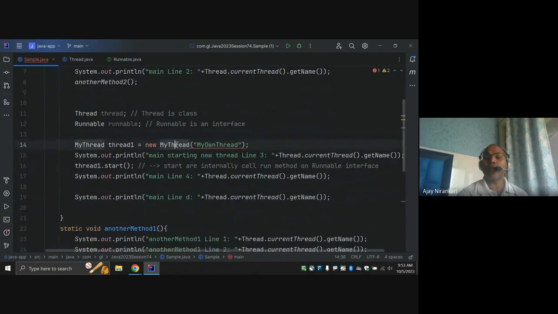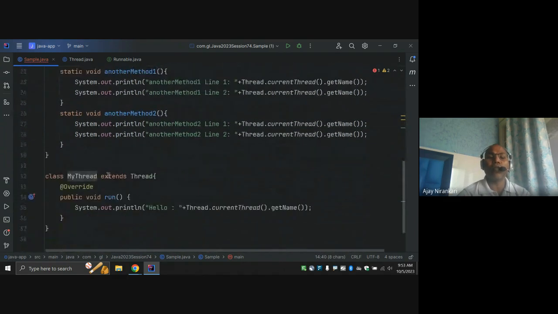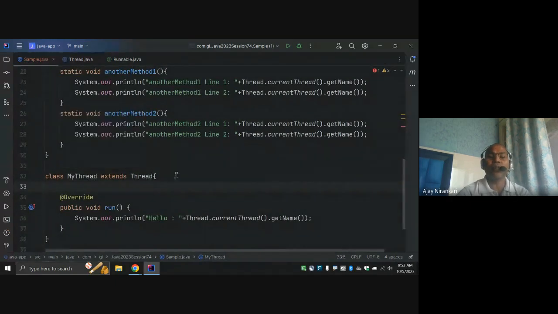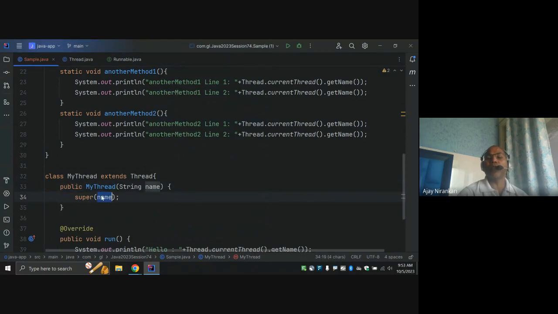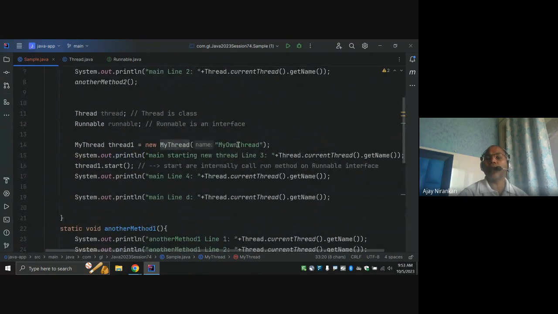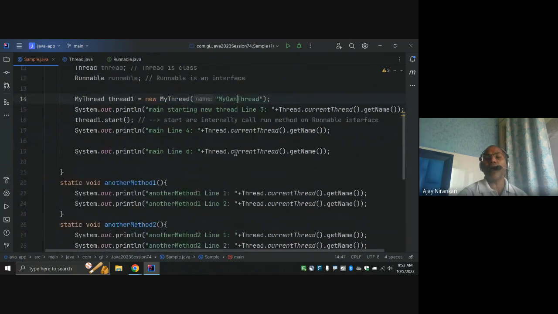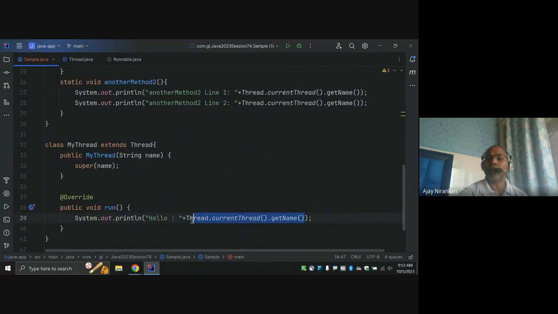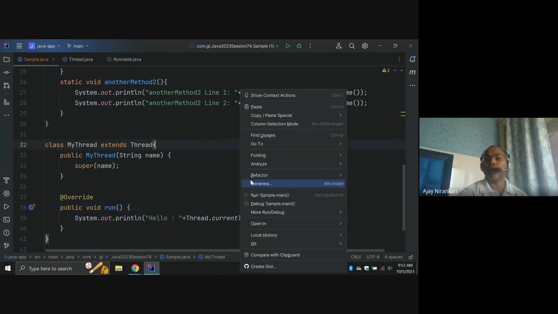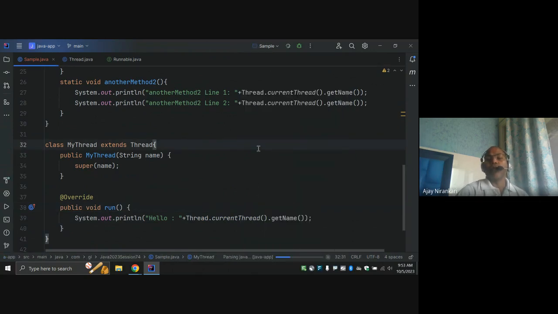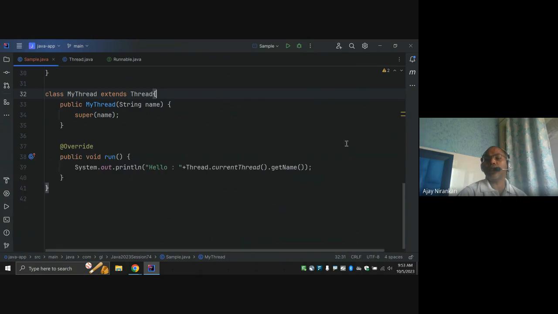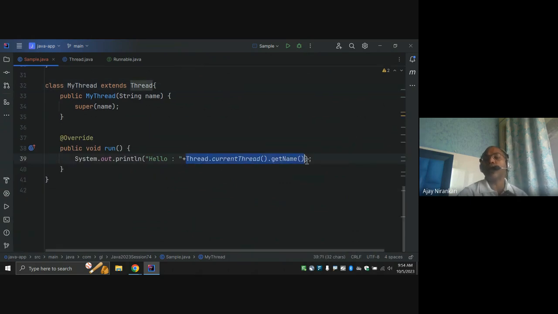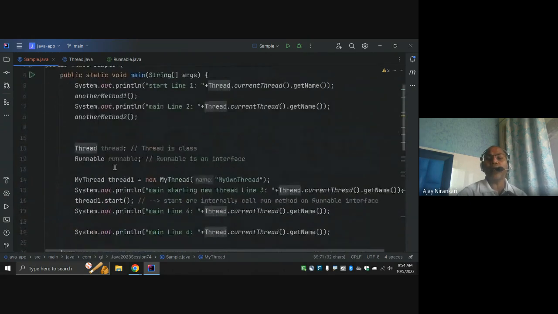That means in our class we have to implement a constructor, right? And here you are just putting your constructor. So whatever I am passing here, the same name is going to be used by this getName of thread. Let's run here. So notice this is executed by my own thread. So the current thread name is my own thread.